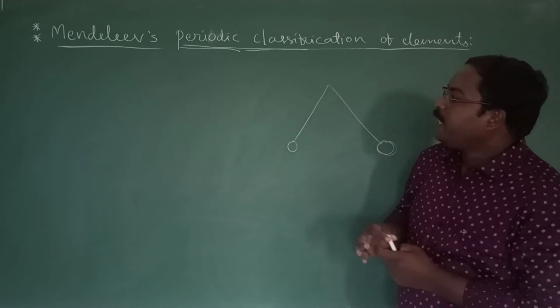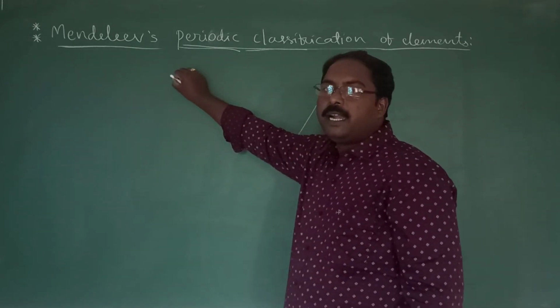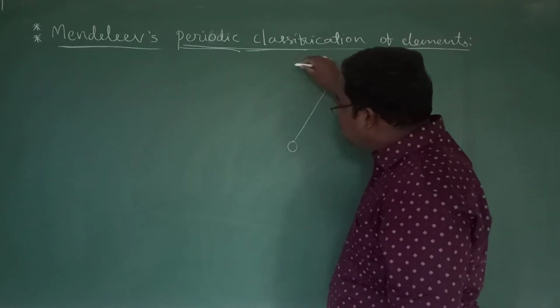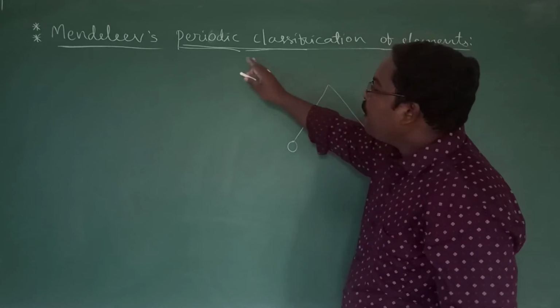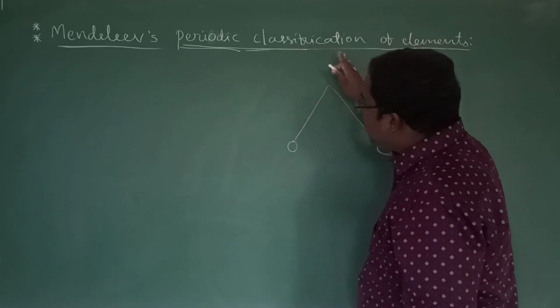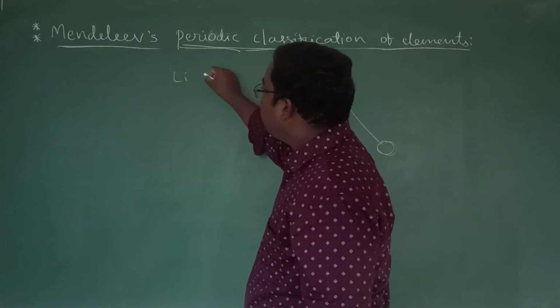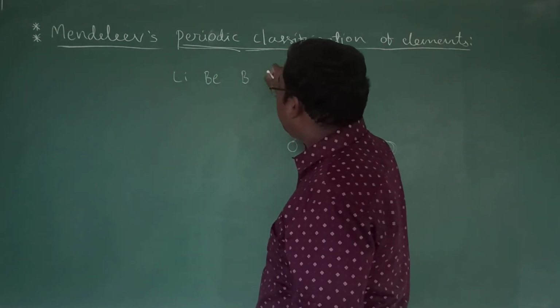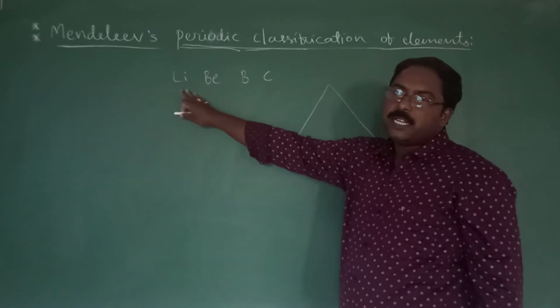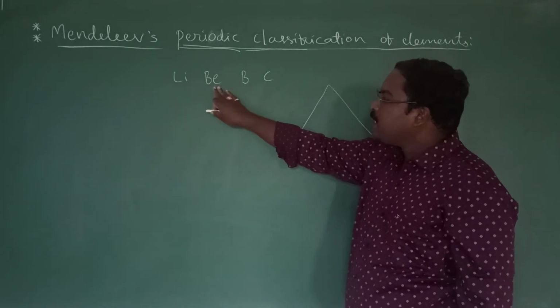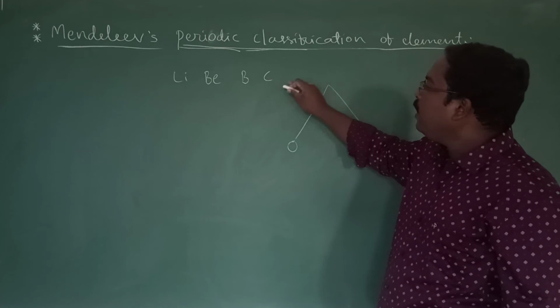For example, from this element you started, and when you go in this direction, the elements have dissimilar properties. If you observe lithium, beryllium, boron, carbon: lithium is different from beryllium, and the properties of boron are different from carbon.